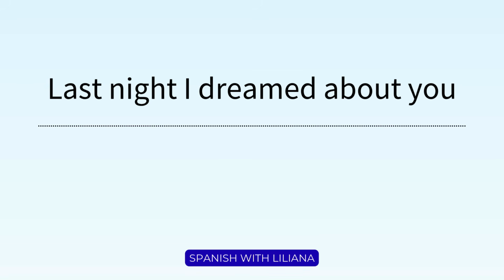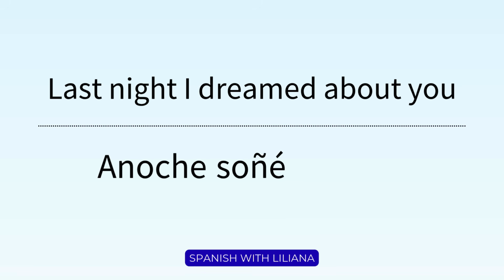How would you say that in Spanish? So last night is anoche. I dreamed. Soñé. It's in past tense. And then here, about you, instead of about, we use con. But this specific wording turns into contigo. It's just one word.